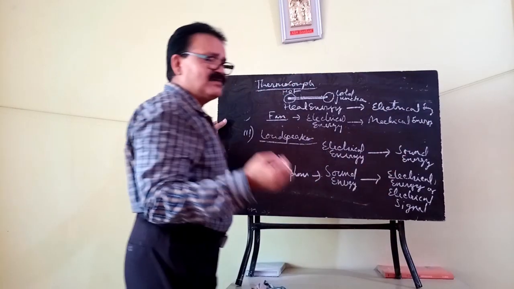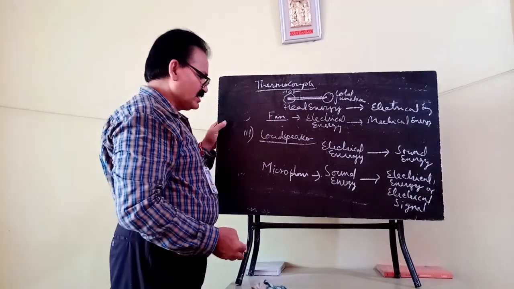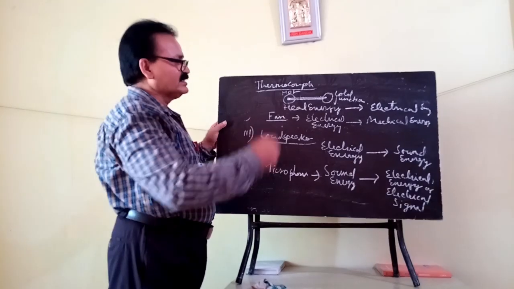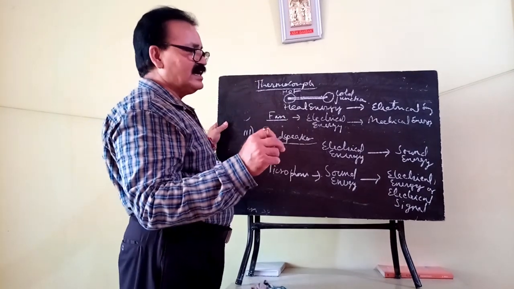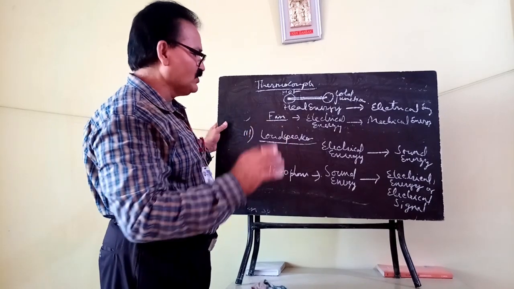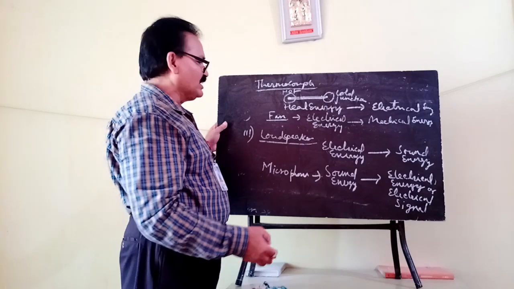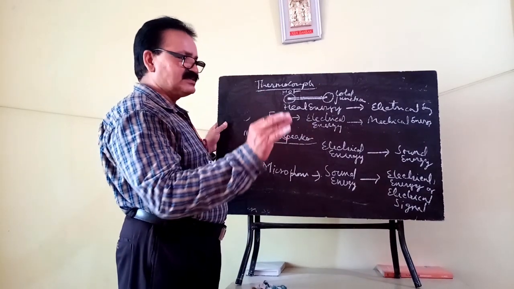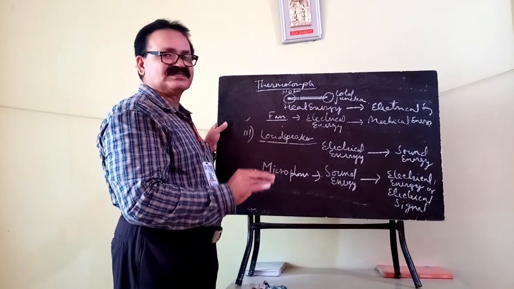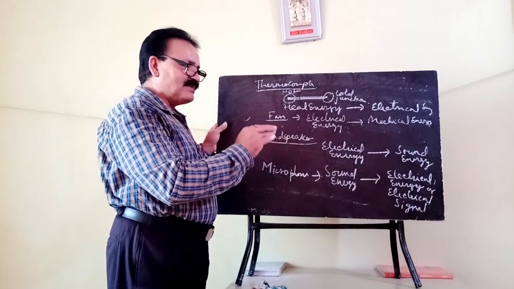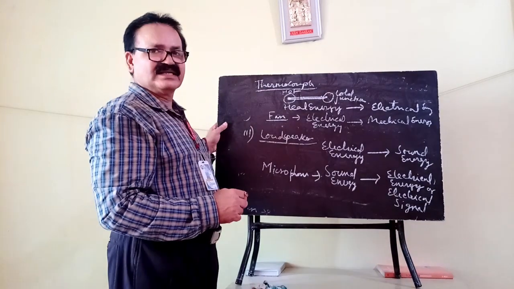In a thermal power plant also, heat energy is converted into electrical energy. But there are other forms of energy also. First in a thermal power plant, you have to burn fossil fuel like solid fossil fuel, coal. So the chemical energy stored in the coal is converted into heat energy.